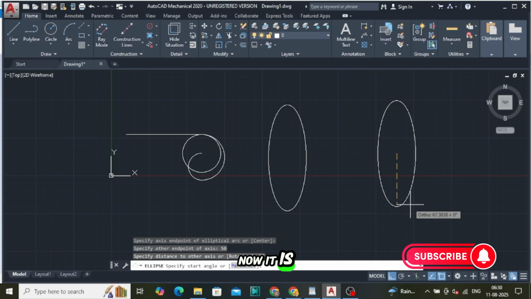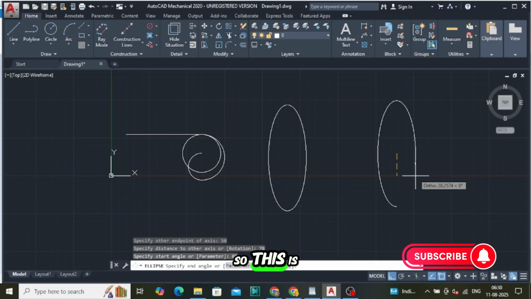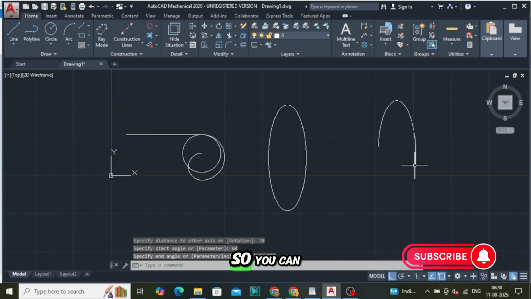Now it is asking for the angle, from where you want to start. So I'm providing 60. Okay, so this is 60 degrees, and I'm clicking like 250. Okay, so you can see the arc from 45 to 200.